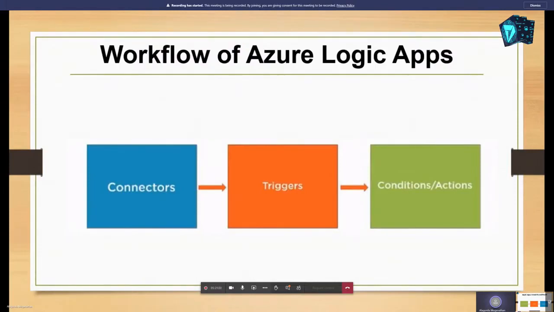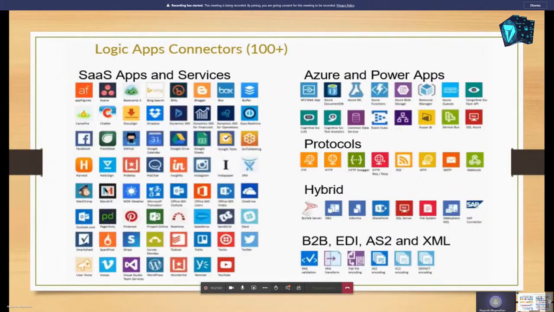As I said before, Logic App has a number of connectors. We have some 100-plus connectors. It could be SaaS apps or services, Azure and Power Apps controls, or protocols, or it could be hybrid if you want B2B or XML connectors.